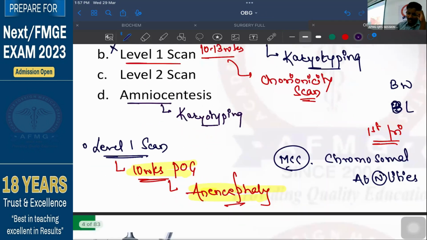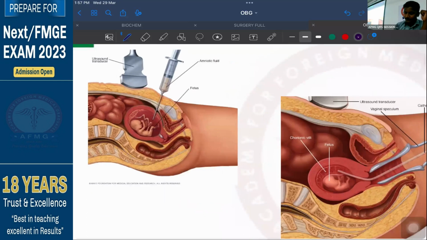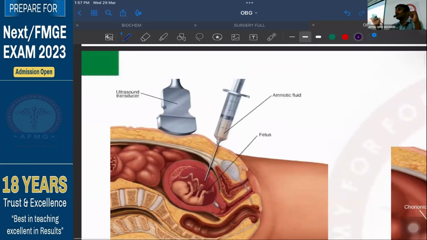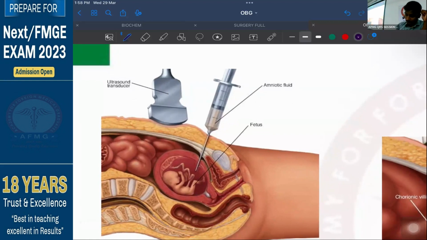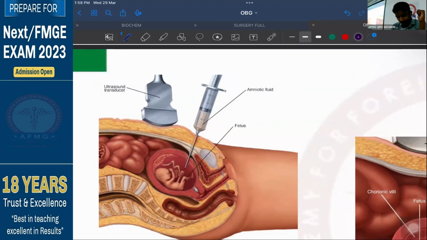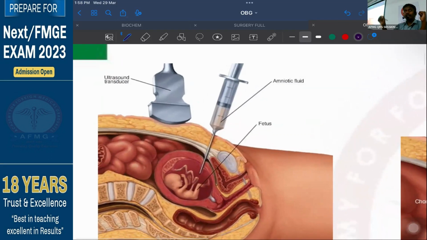Because see over here, this first procedure क्या लग रही है? What is this first procedure? ये image आ सकती है. Already images आ चुकी है. They have asked what is the below given procedure. What is this? Very good. So here you can see a needle is injected into the amniotic sac, and in the amniotic sac, what is collected over here? Amniotic fluid is collected for sampling. ठीक है? And that amniotic fluid would be sent for the laboratory investigation. कोई दिक्कत नहीं है.